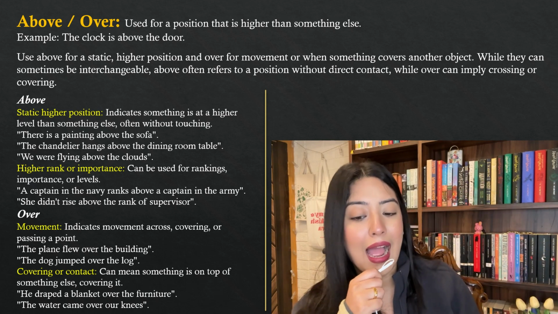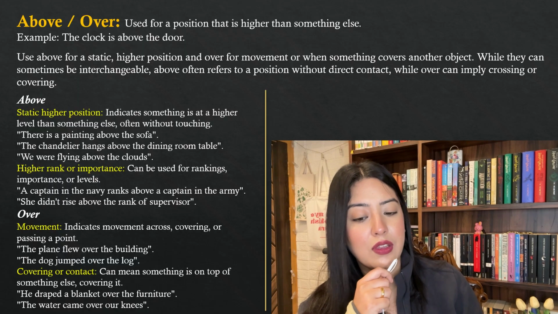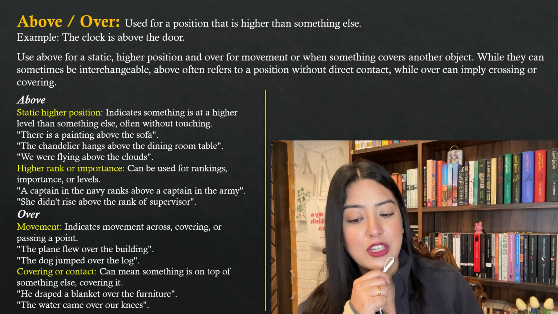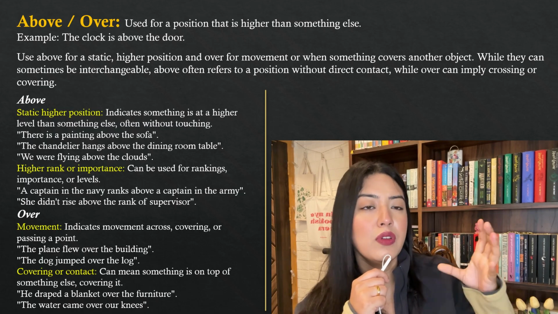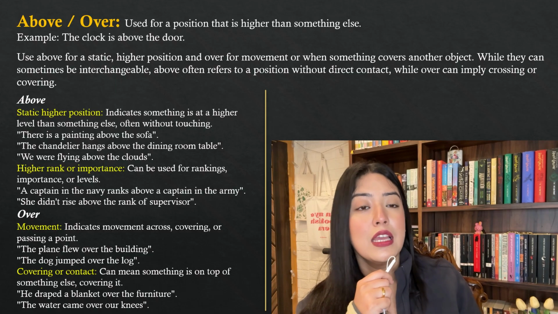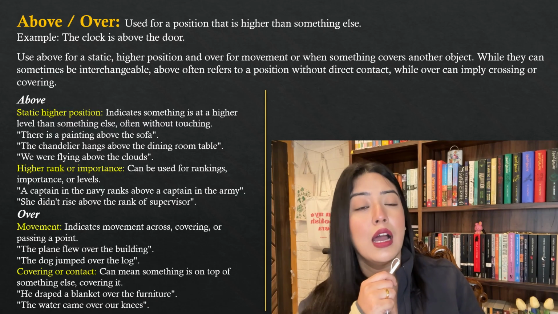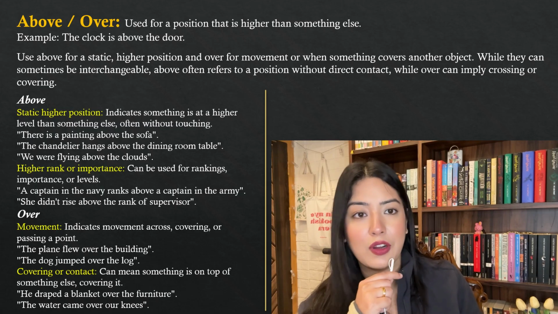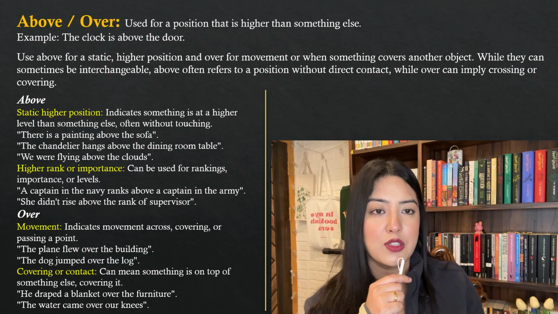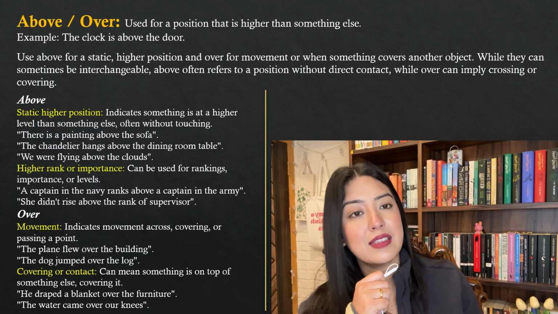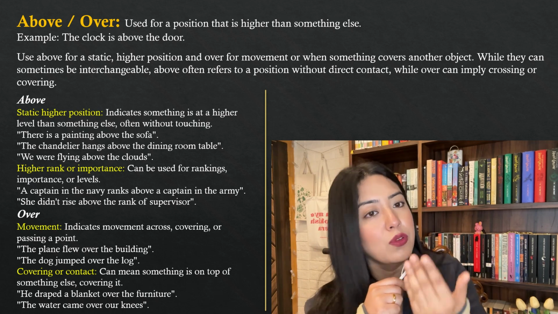Now, for higher rank or importance, you can use above. A captain in the navy ranks above a captain in the army. She didn't rise above the rank of supervisor. So above is always used when you have to describe rank. You cannot say her rank is over the army's rank. You cannot say a navy's rank is over. That is wrong grammar, and it sounds wrong also. You can always say that her rank is above this other person's rank. You can say that she did not rise above the rank of a supervisor. Whenever there's a comparison of position or rank, you can use above.